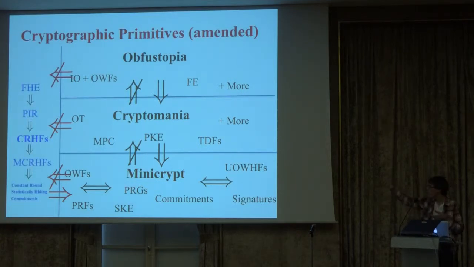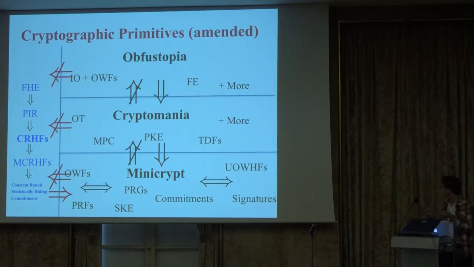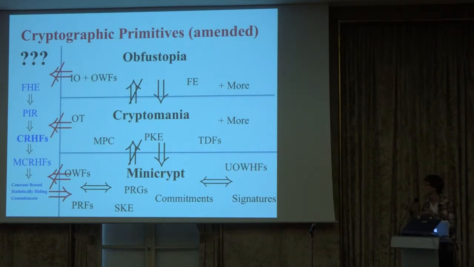So the story is a little more complicated in that we actually have a bunch of primitives over here. But the ones that I've written down are all related in some way to collision resistance, and we take collision resistance as sort of the prototypical example exhibiting this difficulty. So the general question is, what's going on here? Can we say anything more, or is there some real fundamental obstacle?